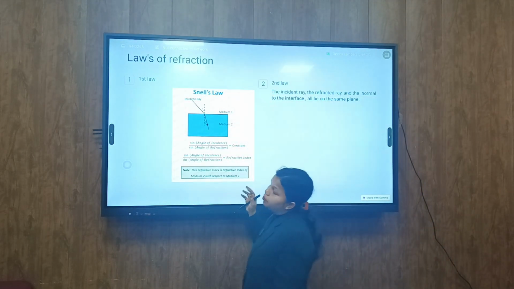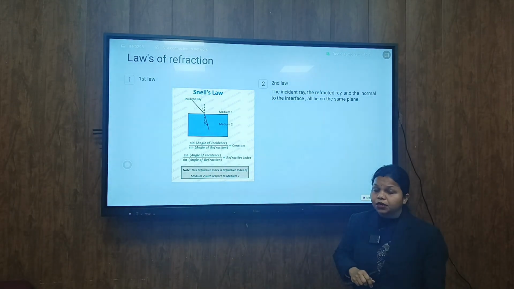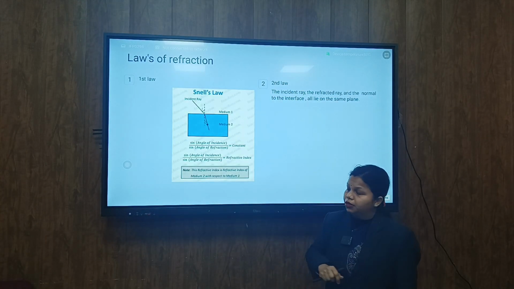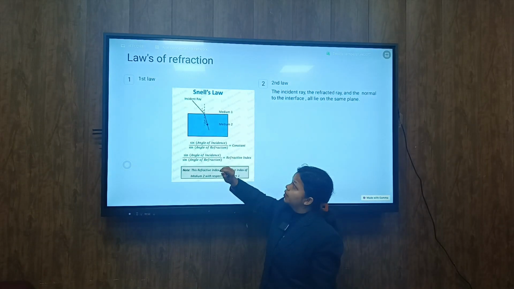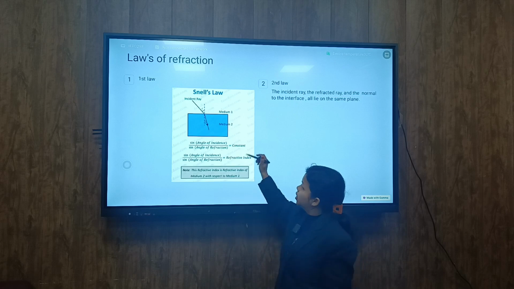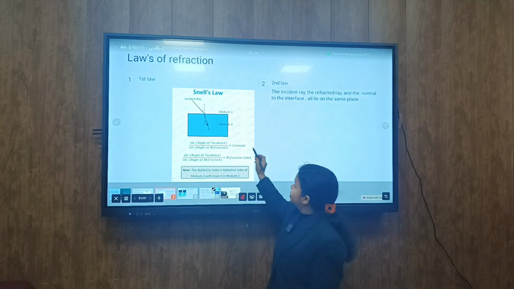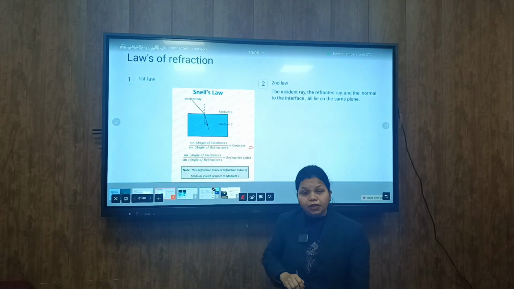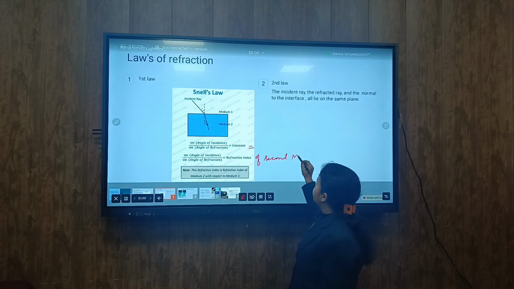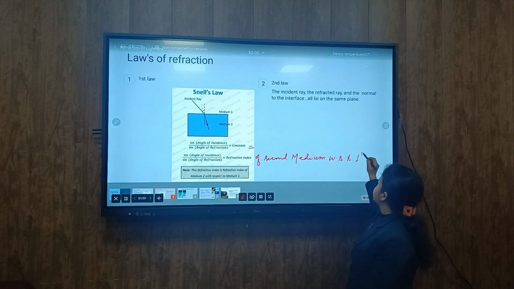One is a very important law which says that whenever light is passing from one medium to another medium, it gives you a relation between the speed of light in those two media, or you can say the sine of the angle of incidence to the sine of the angle of refraction is always a constant value, and this constant is also known as the refractive index of the second medium with respect to the first medium.